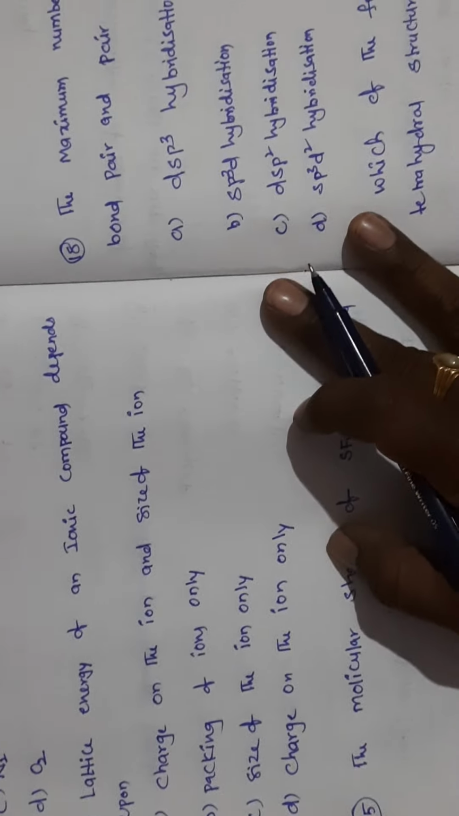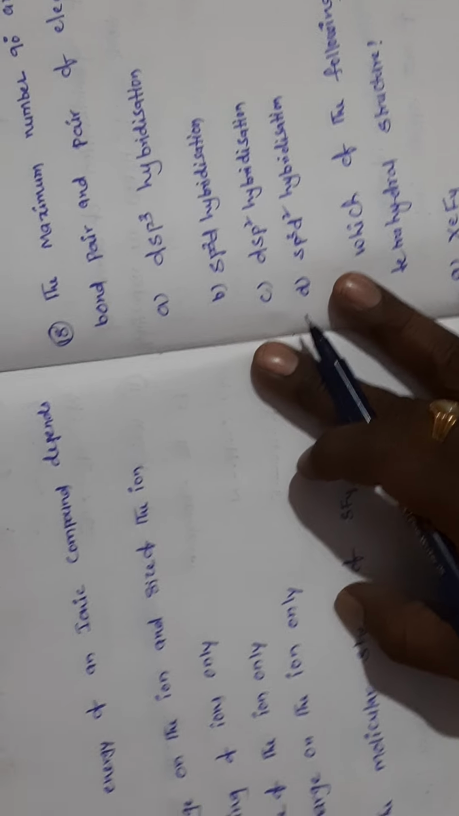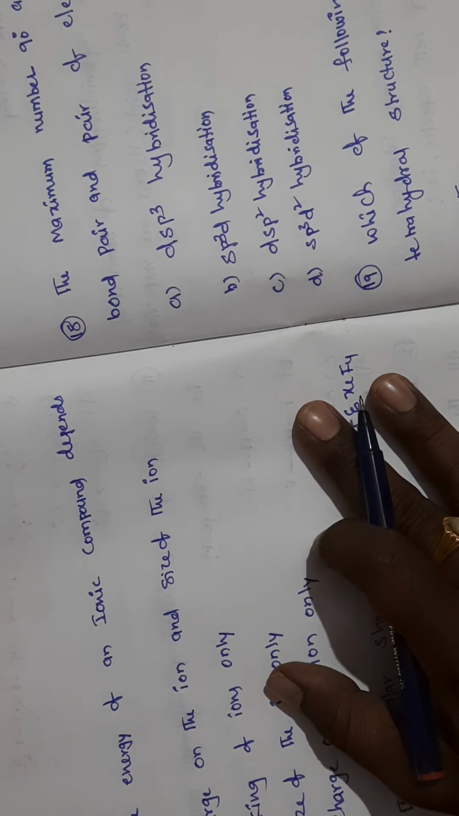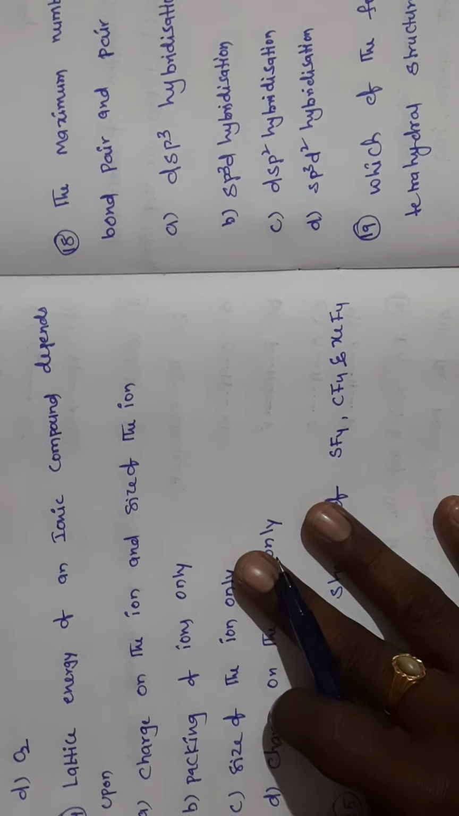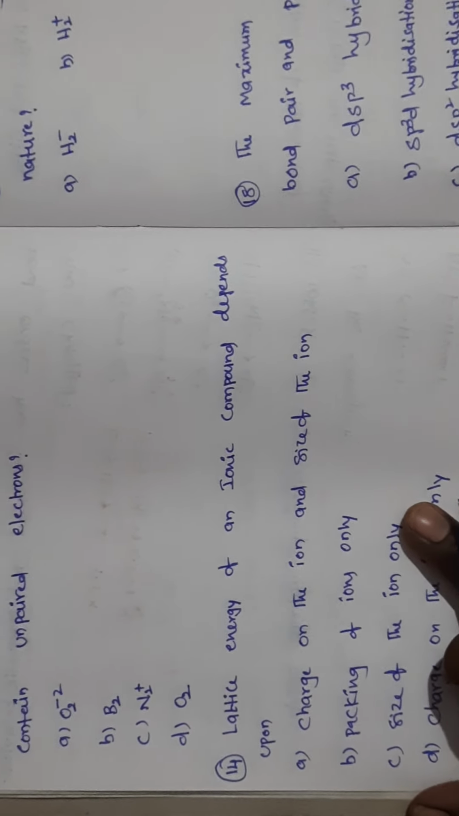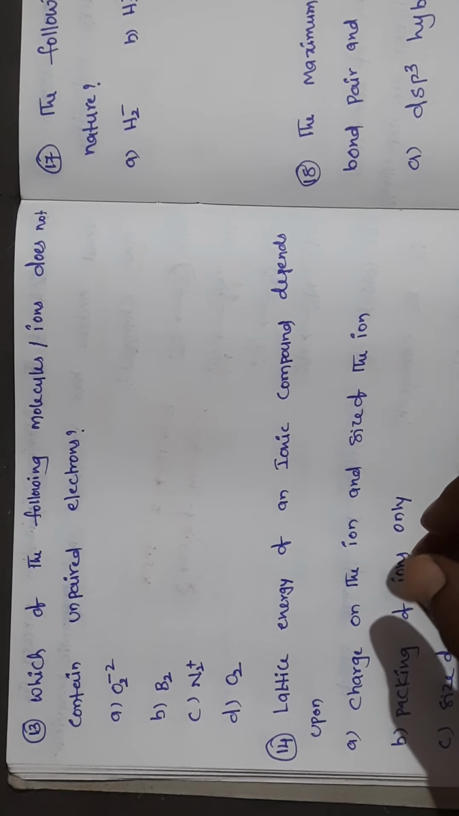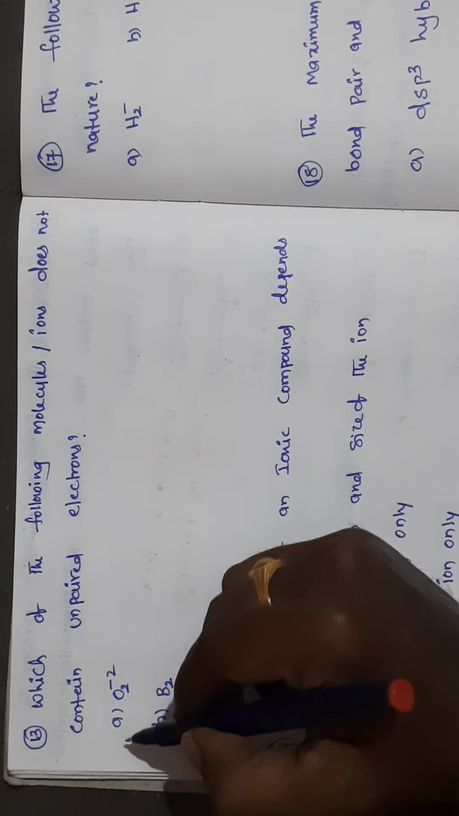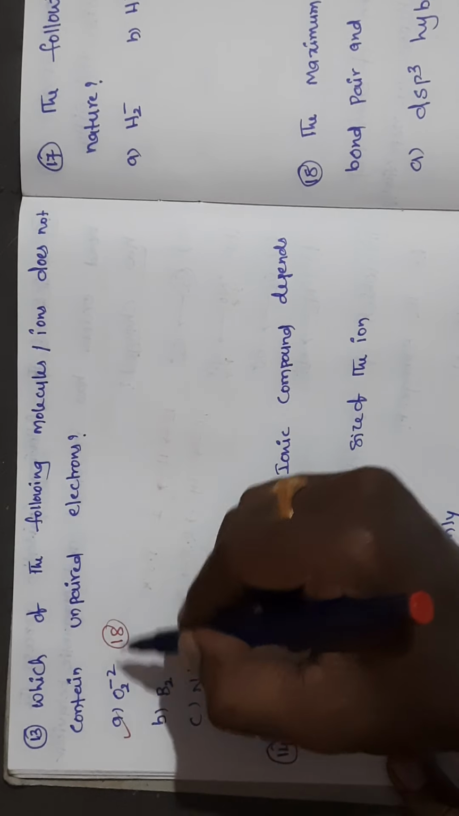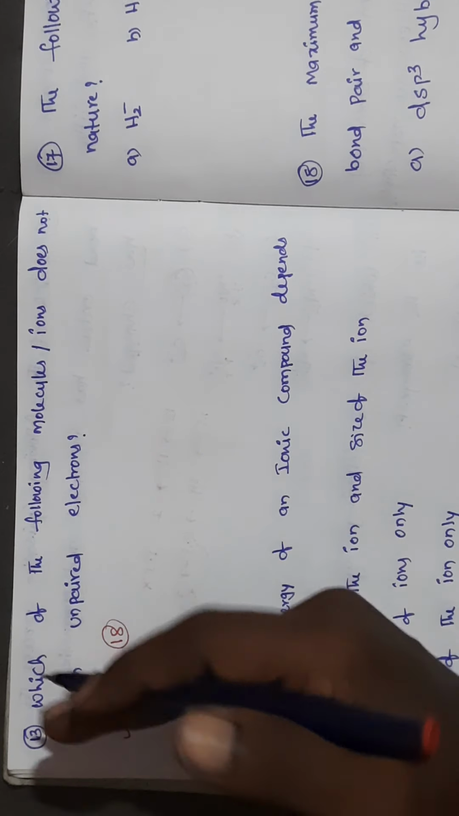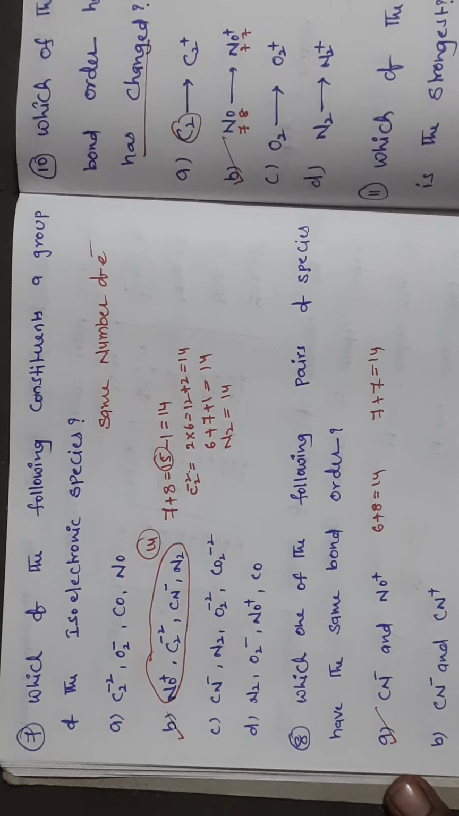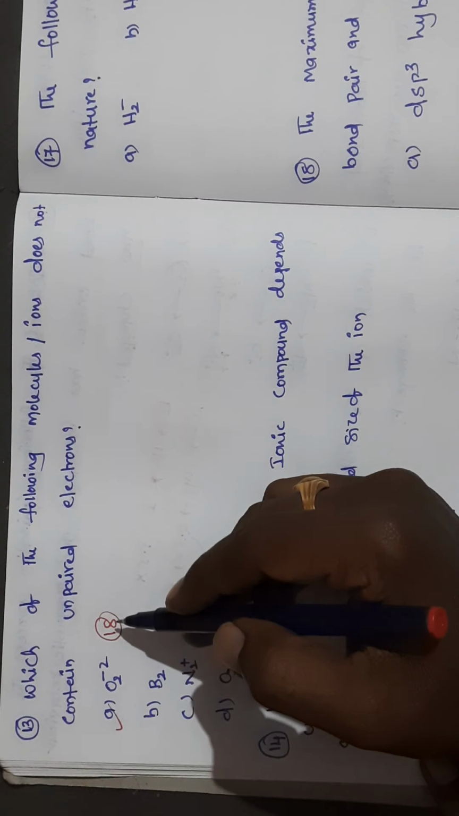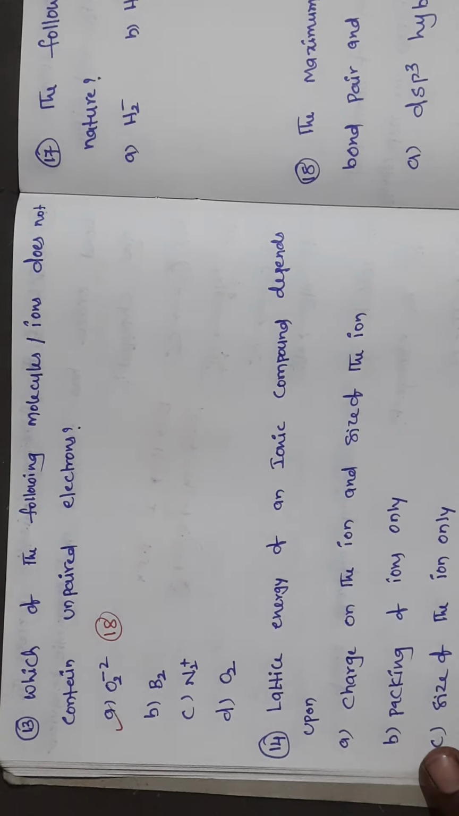So next question I am going to explain here: which of the following molecules or ions does not contain unpaired electrons? Here, it is having 18 electrons. So you write the electronic configuration. Just now in the previous case I told you how to write electronic configuration, in the 9th question, and this question is also the same. It will not have unpaired electrons, so that's why this is the answer, right?